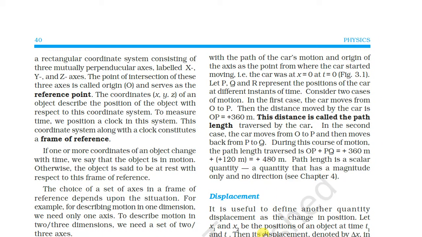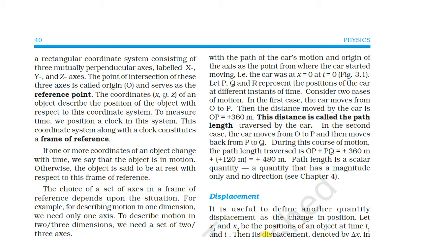Suppose you are at your home and you will come to the school. The difference between the point of school and your home is that there is one path, and that path has its own length. So this is known as the path length. In other words, the length of the path is known as the path length. It is so simple, but we are discussing that this distance is called the path length.